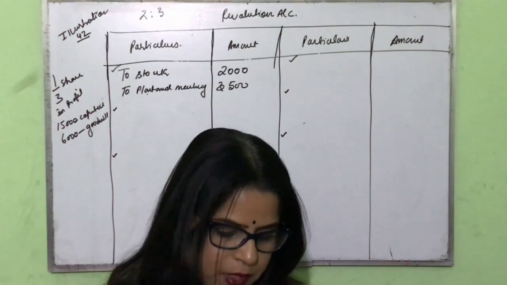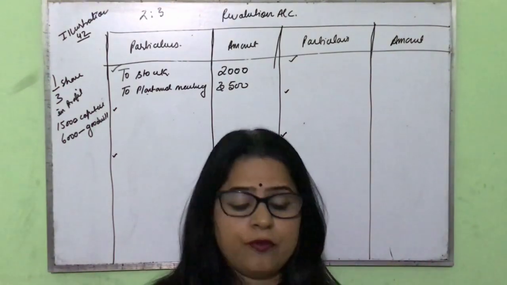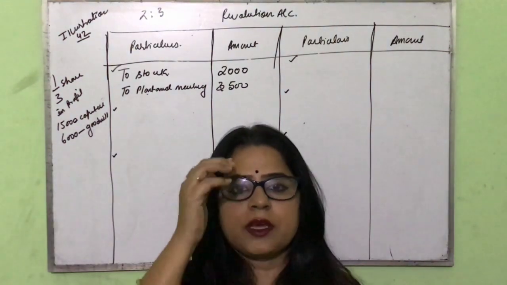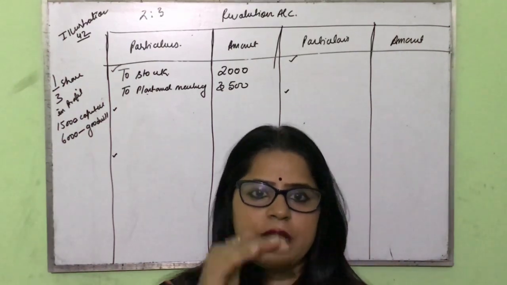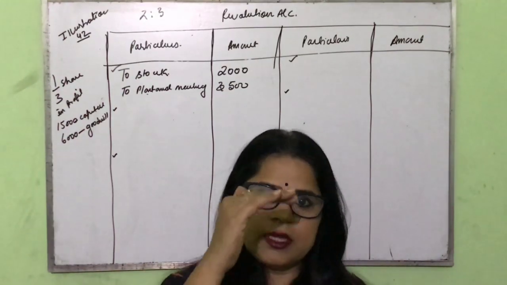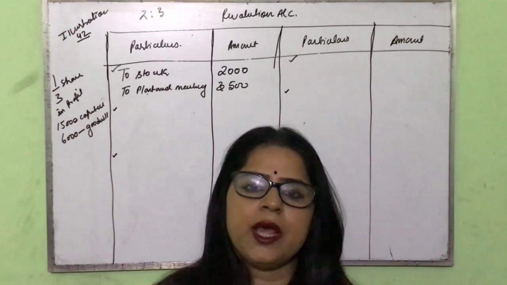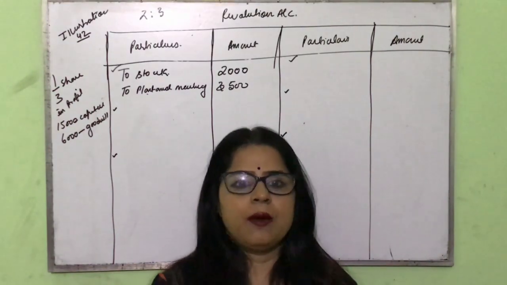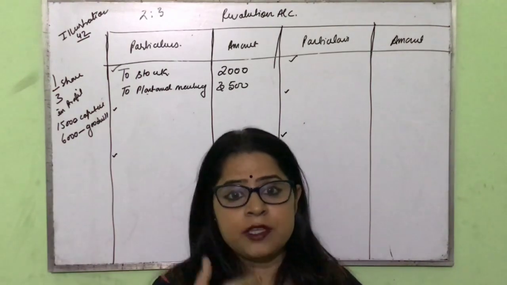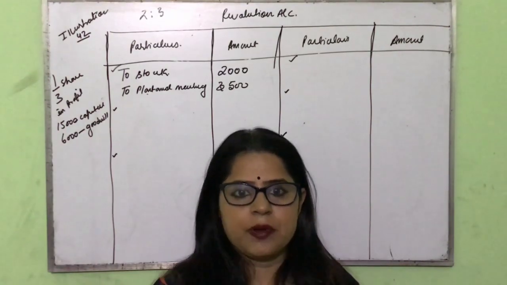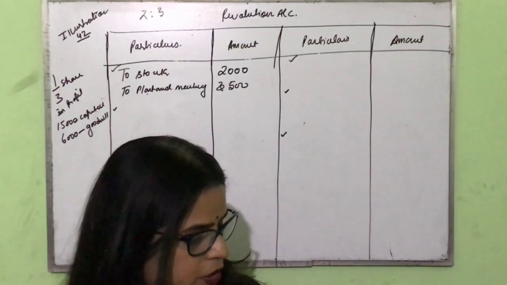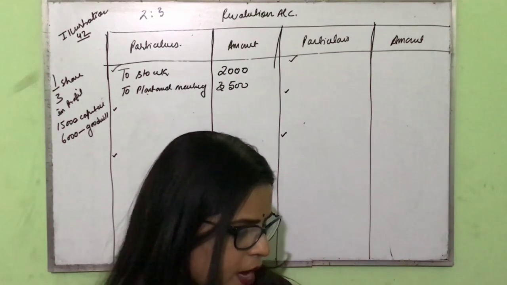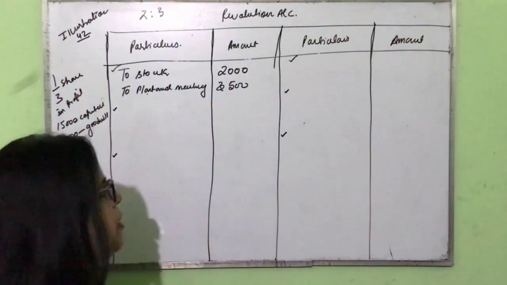Then a provision of 5% was to be created for doubtful debt. Provision for doubtful debt you had already studied in class 11. Provision for doubtful debt we always create on debtors, and due to this provision our asset always decreases. So we made a 5% provision on debtors. Doubtful debt means our debtor is not going to pay that money, so we estimated and made a provision that we are not going to receive this money. So our debtor is decreased by 5%. Now let us see what the value of debtor given in the balance sheet is. If you see, the value of debtor given in the balance sheet is 9,700, and we will calculate 5% of 9,700.